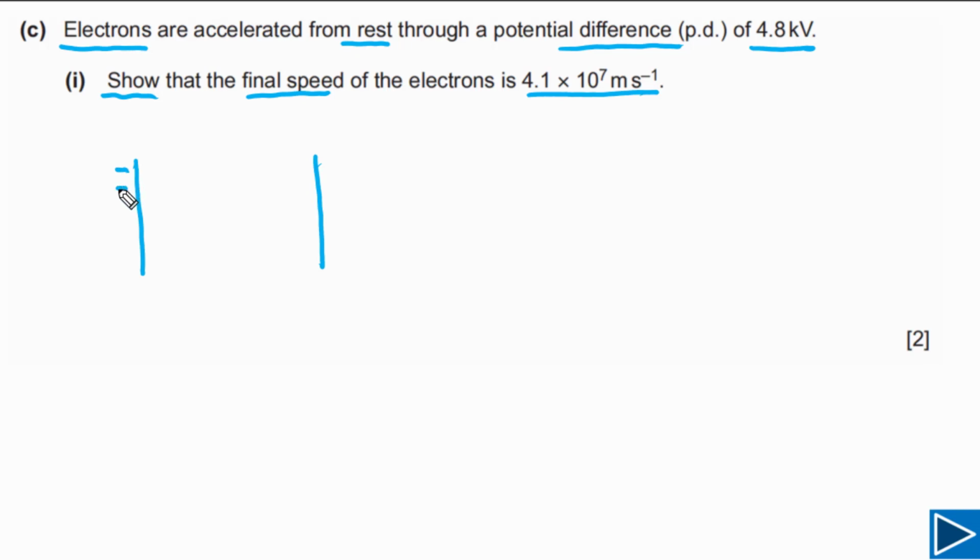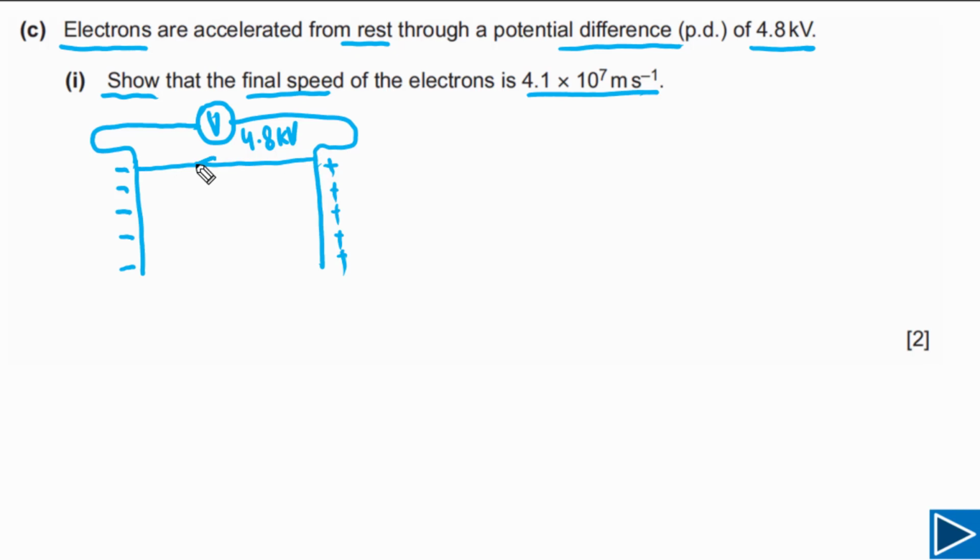Let's say we have 2 plates. One plate is negatively charged, meaning the net charge on this plate is negative, and the net charge on this plate is positive. And the potential difference between these 2 plates is 4.8 kilovolts. So we can say there's a voltmeter connected between these 2 plates, and the reading on this voltmeter is 4.8 kilovolts. And there is a uniform electric field between these 2 plates.